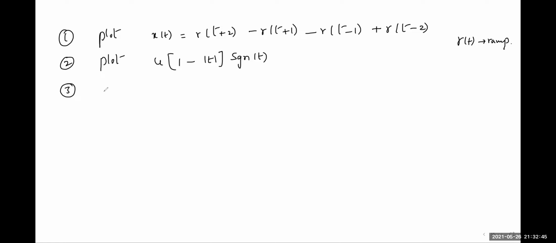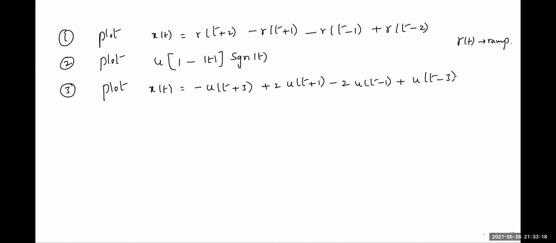Third one: plot x of t equal to minus u of t plus 3, plus 2 u of t plus 1, minus 2 u of t minus 1, plus u of t minus 3. Just try these three problems.